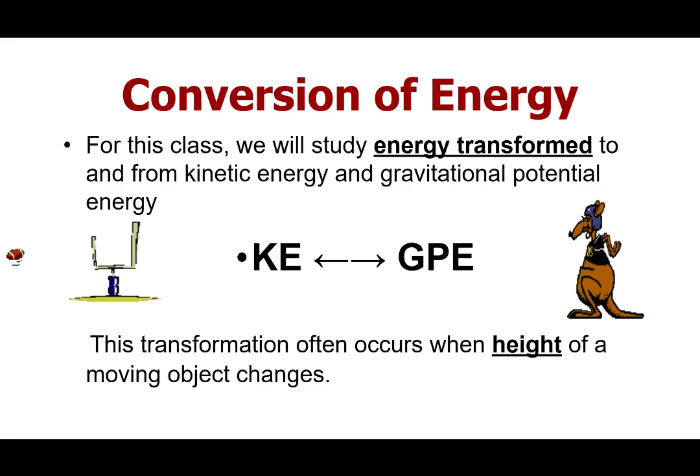As far as the math that we do, we are only going to do the math going from kinetic energy to gravitational potential energy, specifically when the height of an object changes. So imagine something that is falling or getting thrown, something like that, because those calculations are very, very simple, and they use the equations that we have already learned.